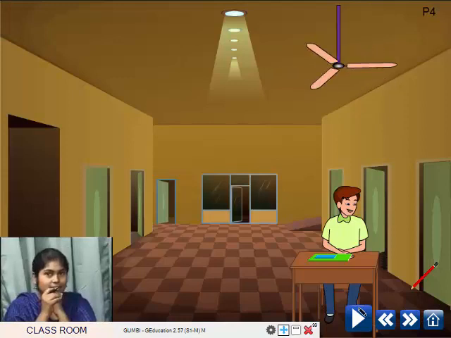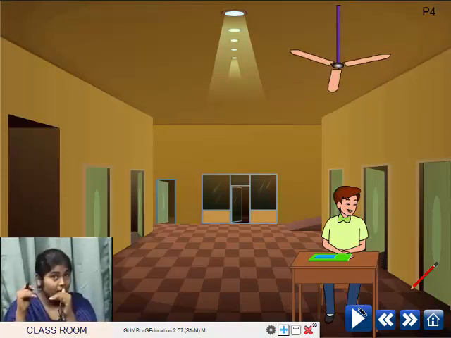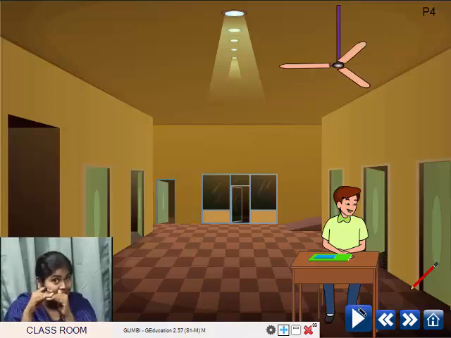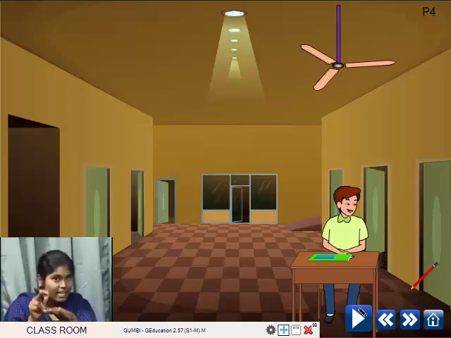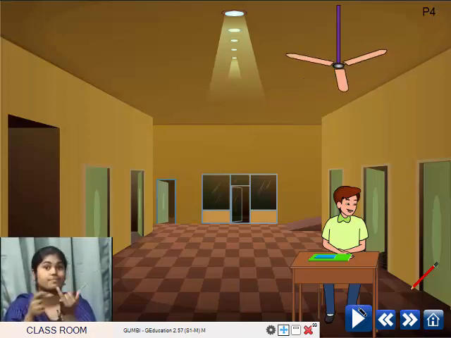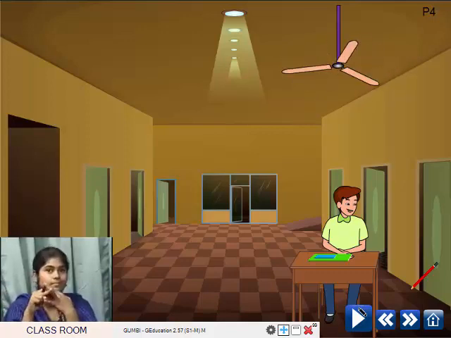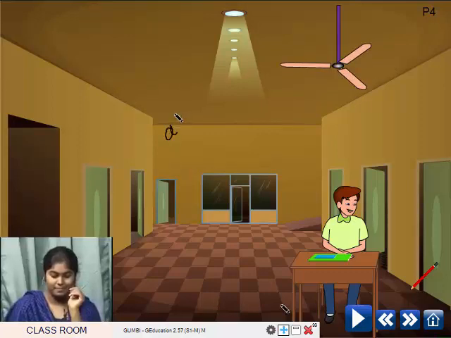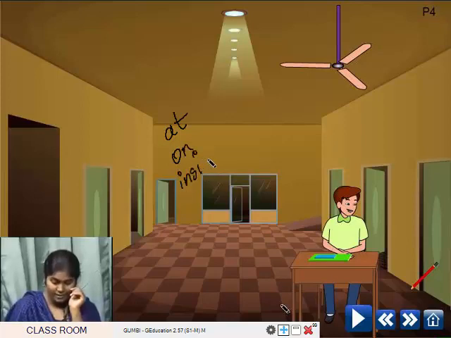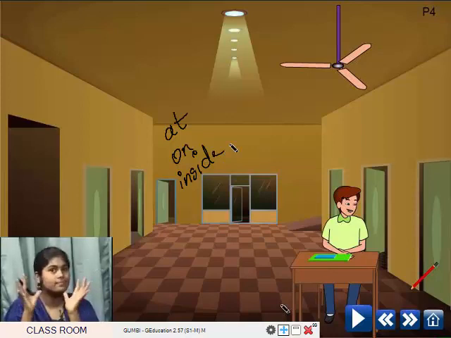Look at the screen, children. There is a boy and he is sitting in a room. Yes, and he's sitting on the chair. He is sitting inside the room on a chair at the desk. At is also a position word. So you see, ma'am is going to write now: at the desk, on the chair, inside the room. Right? So all these words are telling you where the boy is sitting. Okay, now we'll ask you one question.